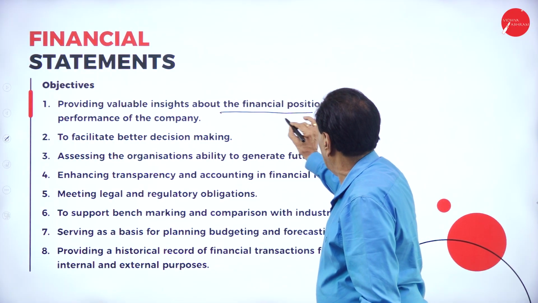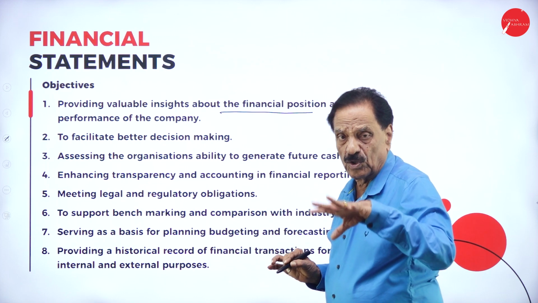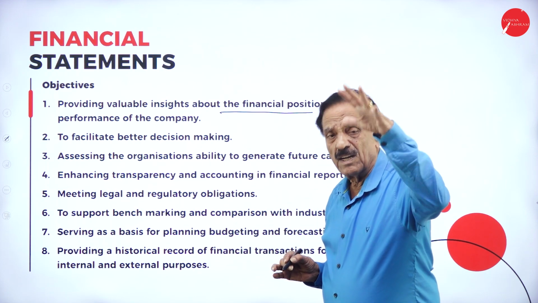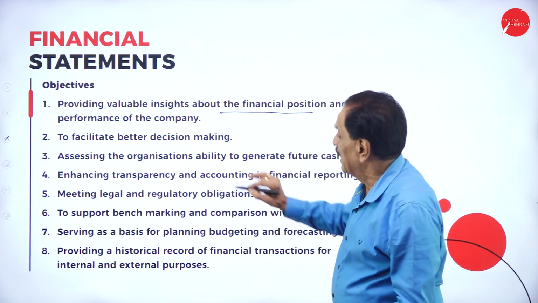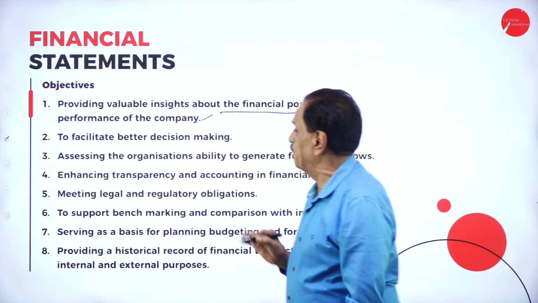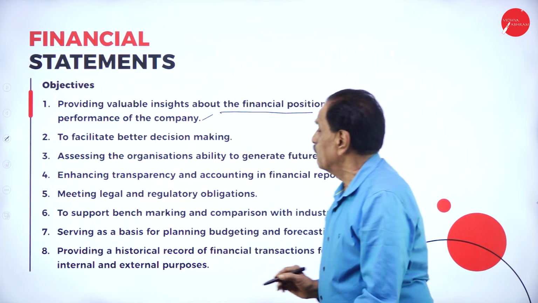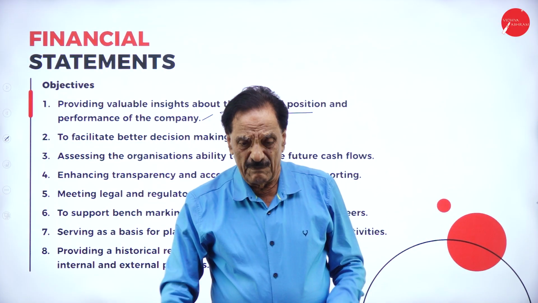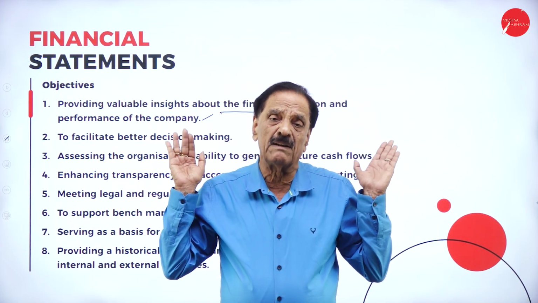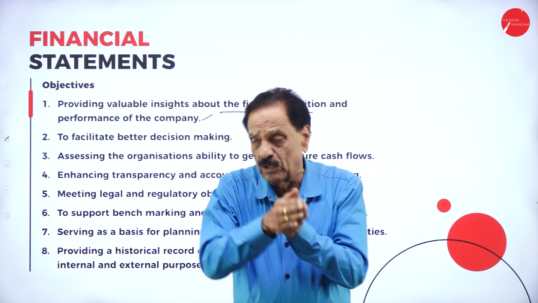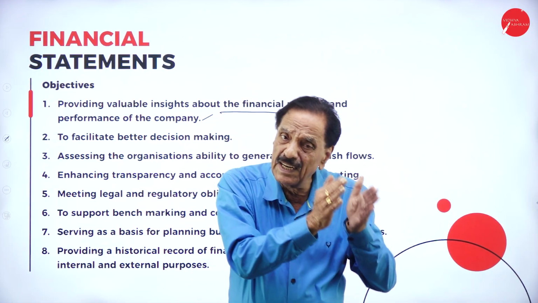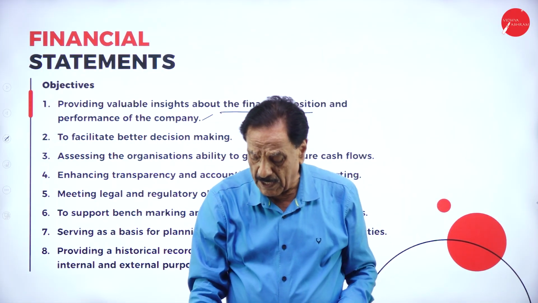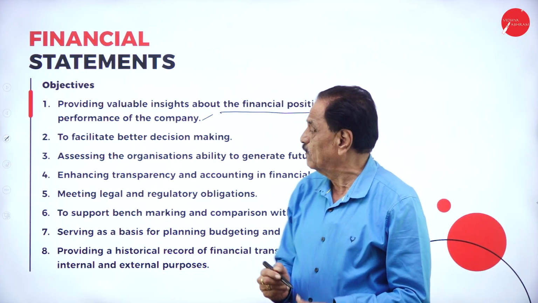All this information, financial position, shows how much asset we are having, how much liability we have to pay, and performance of the company. To facilitate better decision making: any decision is taken depending upon the financial amount available, whether we have sufficient funds.